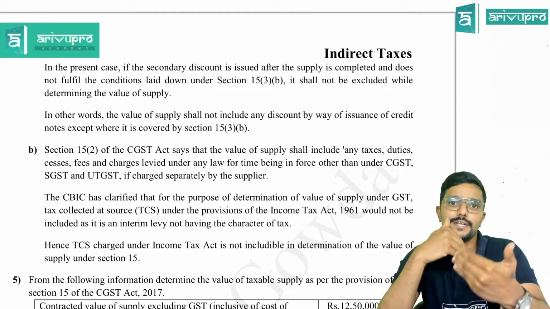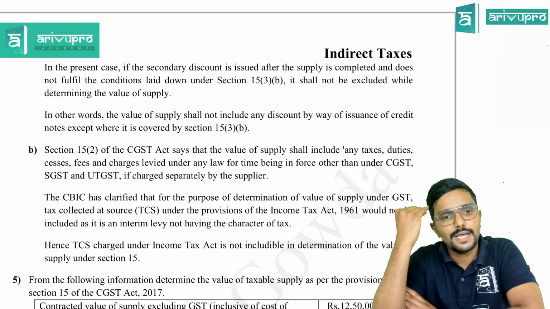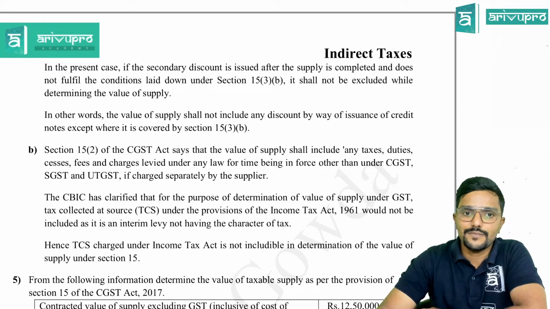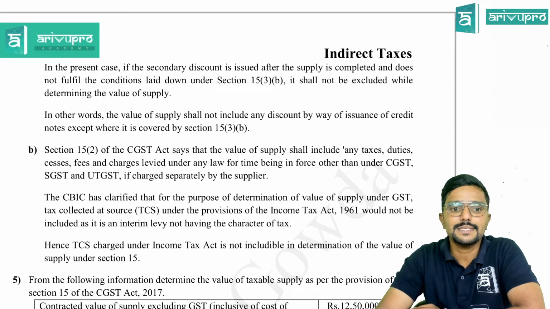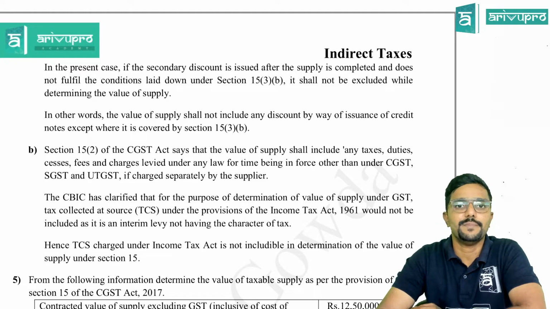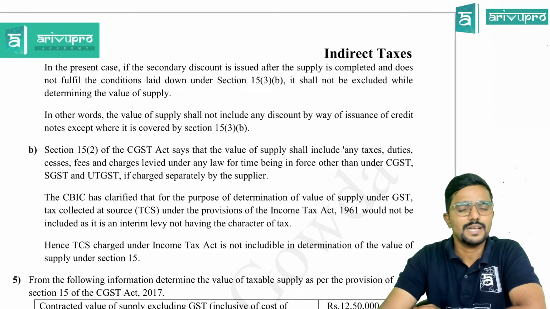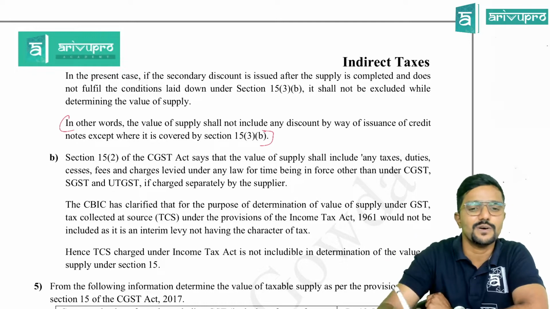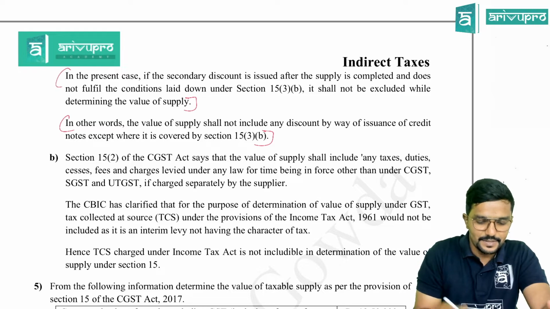In other words, from a different angle: the value of supply shall not include any discount by way of issuance of credit notes except where it is covered by section 15.3b. Clear? So the value of supply shall not include, means it will be reduced, any discount by way of issuance of credit note, except where it is covered by section 15.3b. They are trying to connect it to 15.3a. So this line I don't suggest, because it might be confusing for you as well as the evaluator. Better you stop the answer here only, guys, at this paragraph.